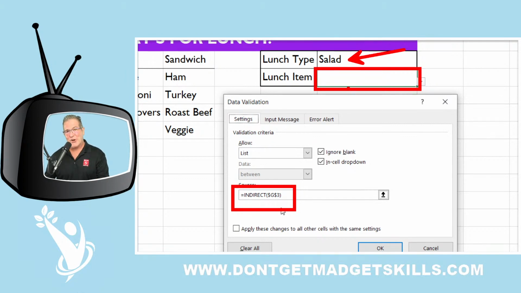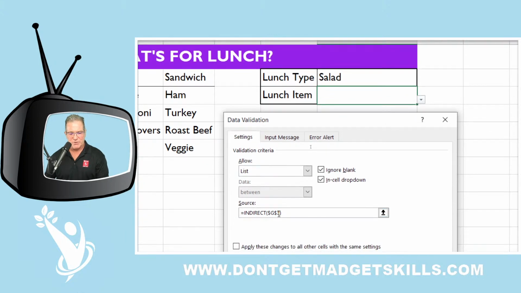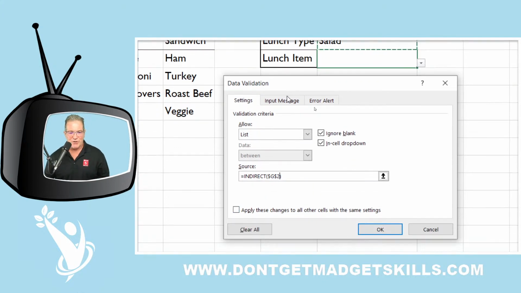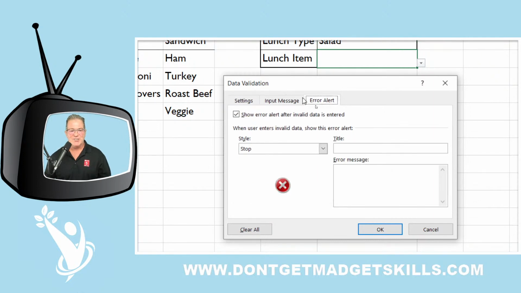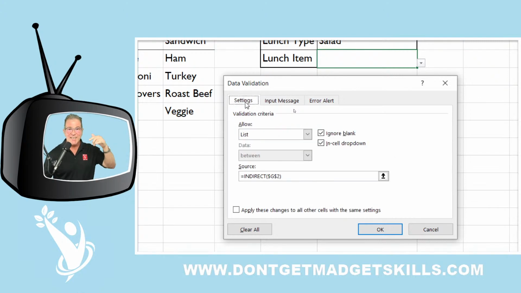Or that the current way that I have it set up results in an error. So this right here should be G2. See, I clicked on the wrong one. So let me just go right over here and click on G2. Now we should be fine. Now whenever I go to different input messages, now see, there's no notification telling me that something's going on. So you really got to read these and figure out exactly, hey, Excel is trying to tell me something here.